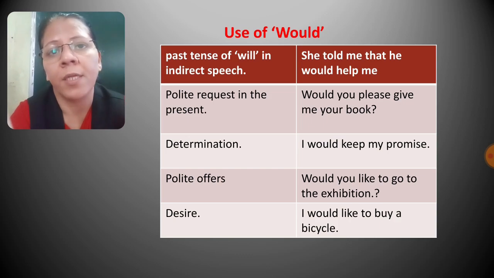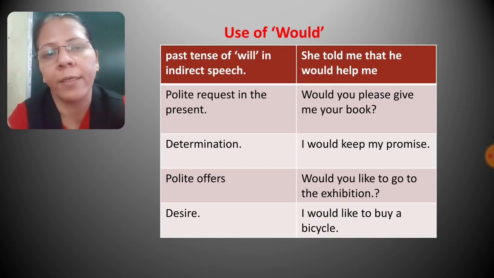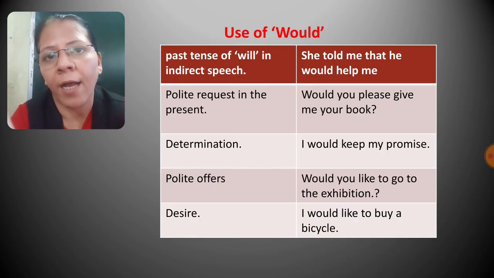Direct speech means the actual words of the speaker, and indirect means someone else is saying whatever the speaker has spoken in his own words. Okay. So in direct speech we use will, but when we change direct into indirect speech, we use would.